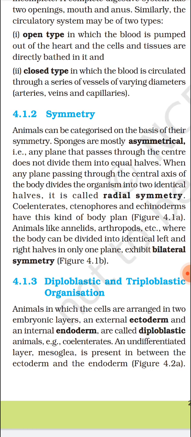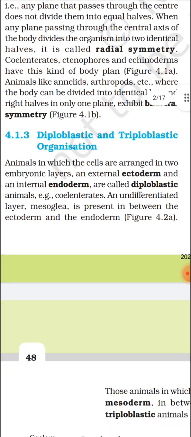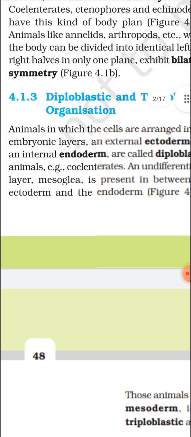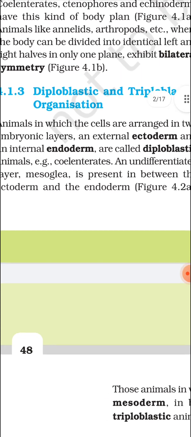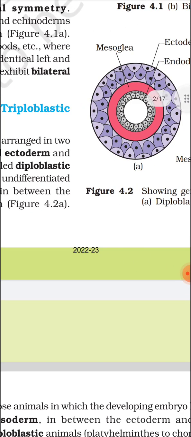Now come on this thing, that is germ layer. What is germ layer? Little bit let's discuss. Okay, do you know sperm and ova fuse and form the zygote, then the zygote divides and 2 cells form, then 4 cells, then continued division and a stage called gastrula is formed. Okay, and that gastrula we will discuss here. Okay, in that, 2 types of germ layer are available, that is diploblastic and triploblastic.